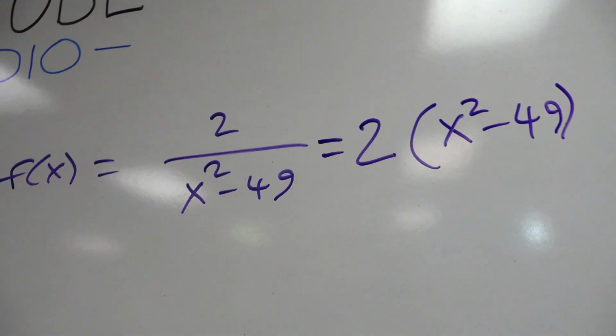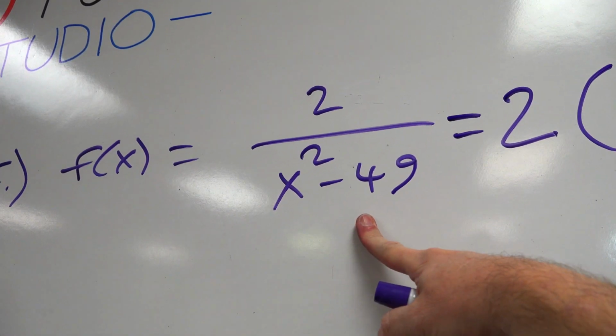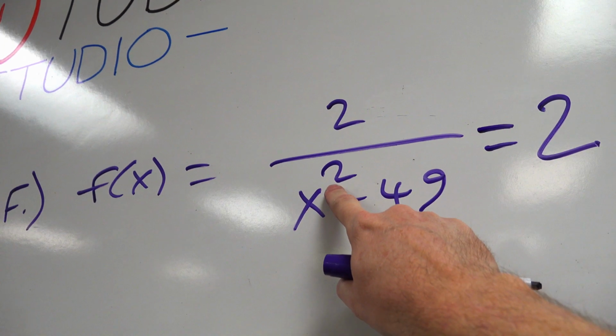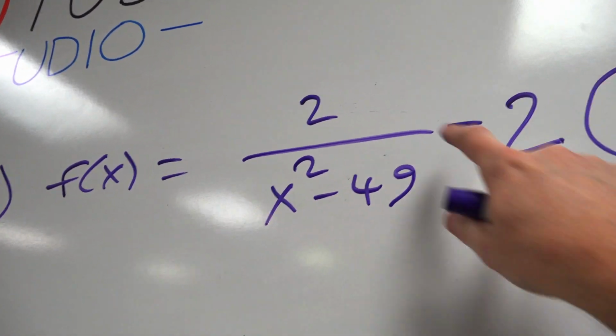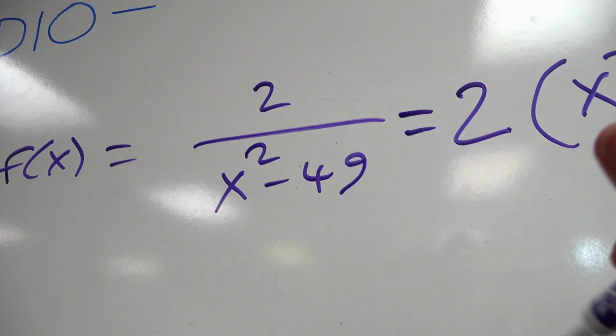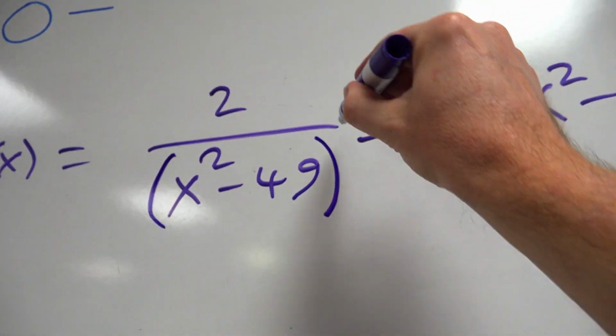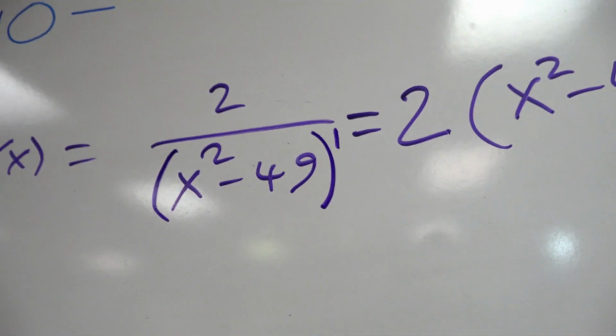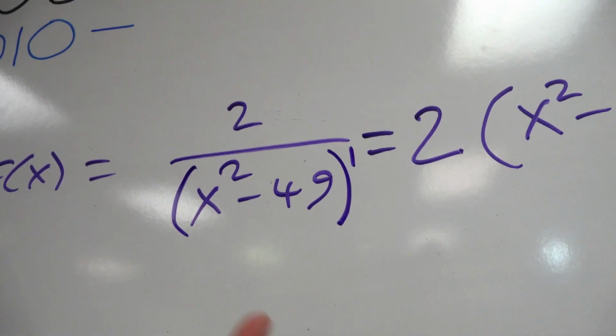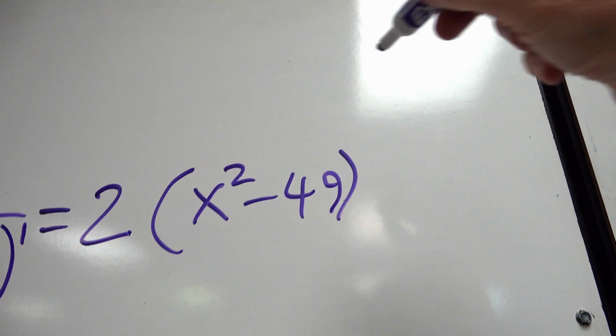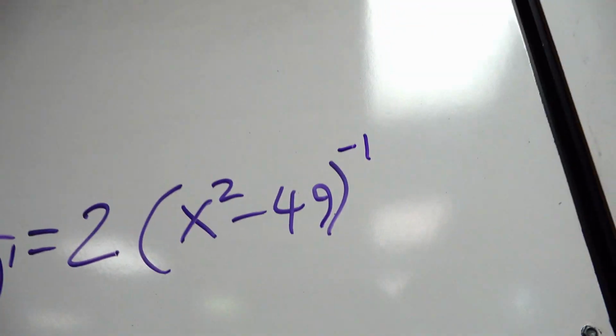Okay, so what power is x squared minus 49 actually going to? Well, it's not the squared. That's only on the x. That's not on the whole thing. What's the quantity power? There is none. So if there is no quantity power, it is the first power by default. So when you bring the whole thing to the top, it's to the negative first.